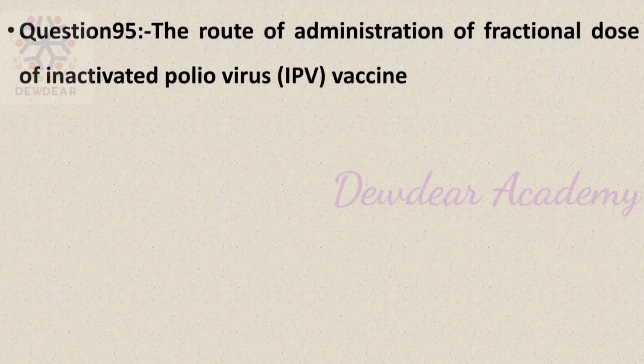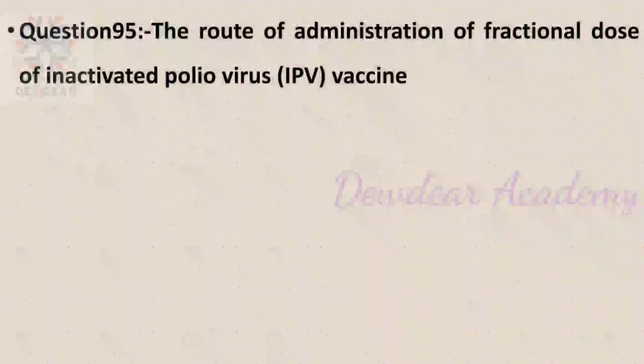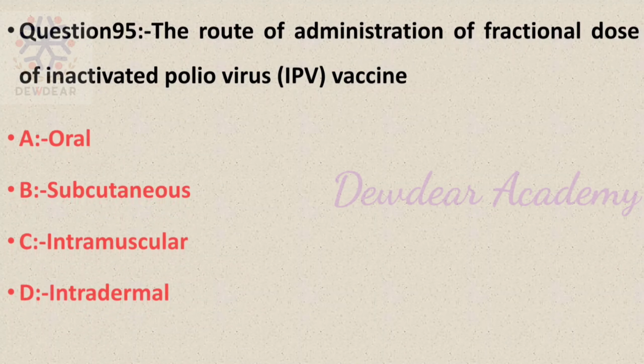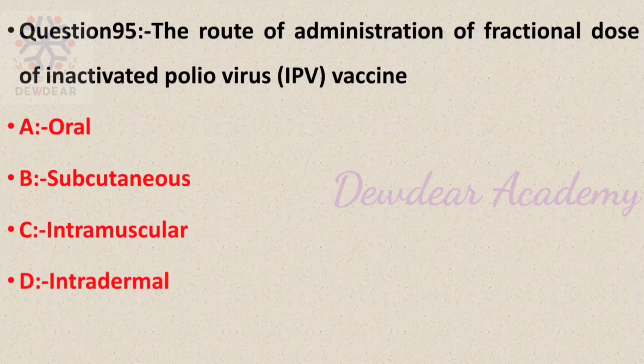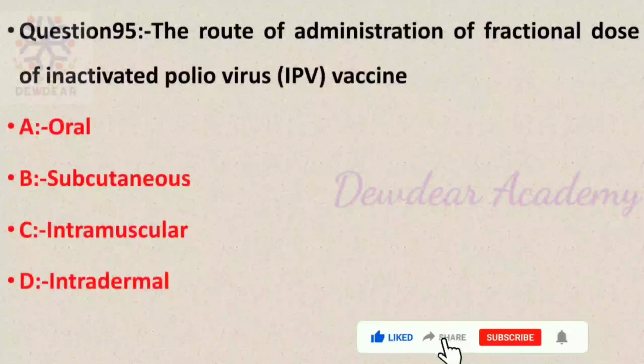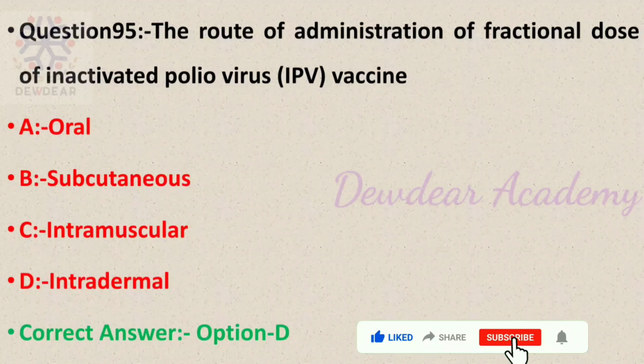Question number 95. The route of administration of fractional dose of inactivated poliovirus vaccine. Options: oral, subcutaneous, intramuscular, intradermal. The correct answer is option D, intradermal. So the route of administration of fractional dose of inactivated poliovirus vaccine is intradermal.